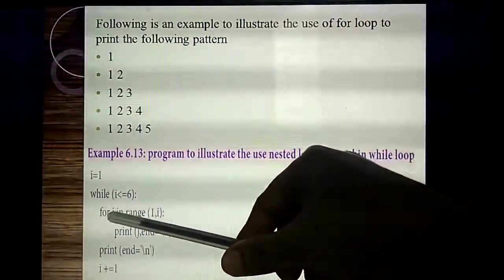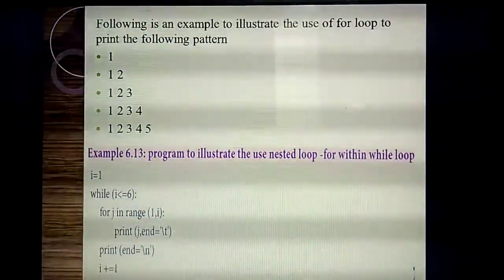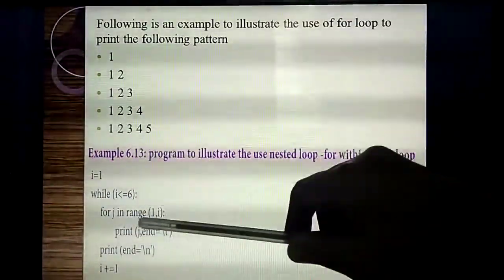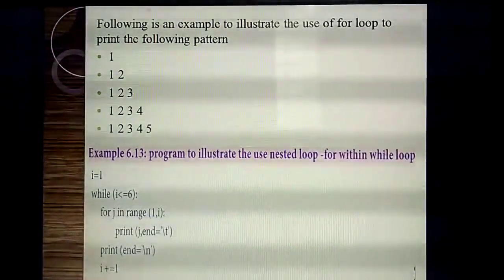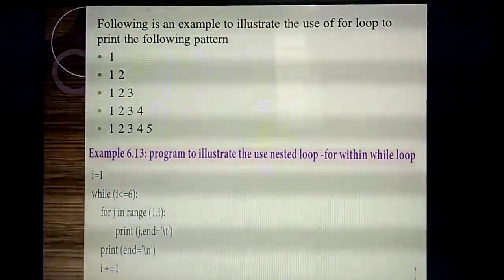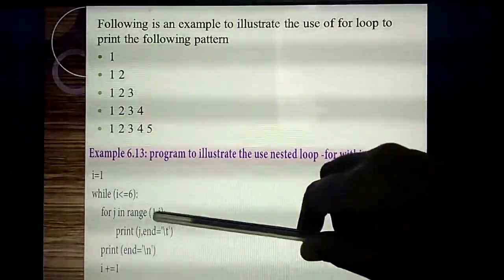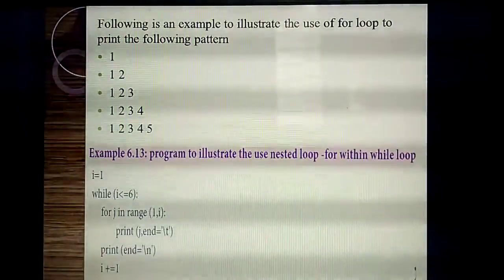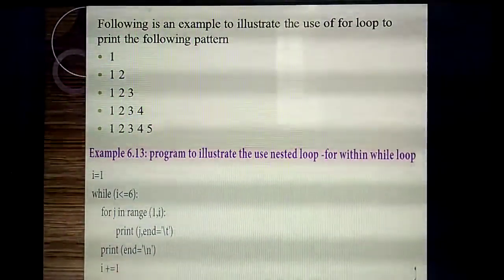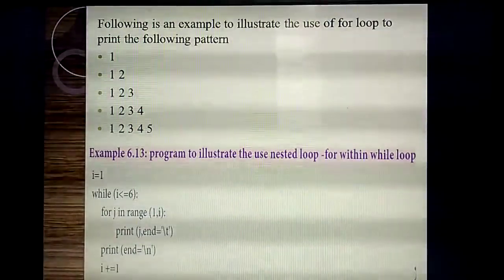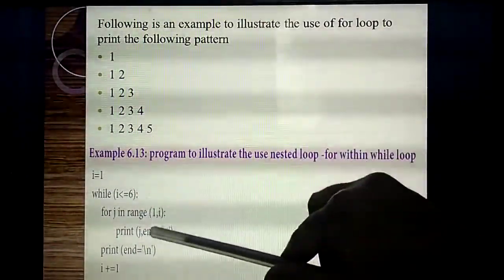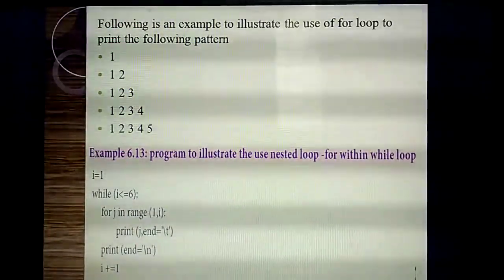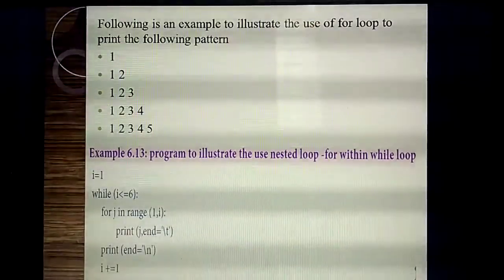So for that I am declaring another variable called j. Inside the range function, so to print a pattern like this, we use the range function under the for loop. So for j in range, from where you need to print, the starting value is 1. Range function takes a start as well as an end value; the step value is optional. So start value starting from 1, comma, i. How many times will it print? Less than or equal to 6, that means till 5 it will print.